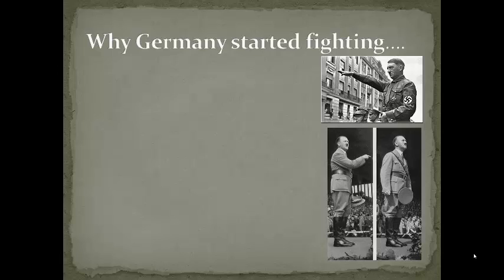This is how Hitler comes into power. The problems with the Treaty of Versailles really set the stage for somebody like Hitler to come into power. Now, why Germany started fighting in particular: a World War I veteran, Austrian veteran of the war, Adolf Hitler, he was extremely bitter about losing the war, and he was deeply, deeply resentful toward the rest of Europe for the way that Germany was treated following the war.